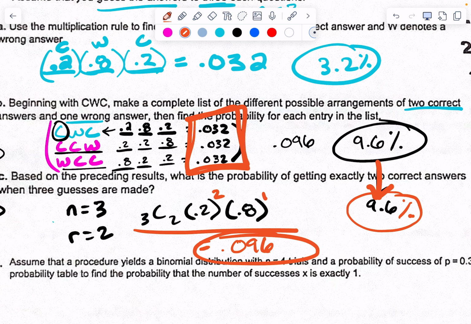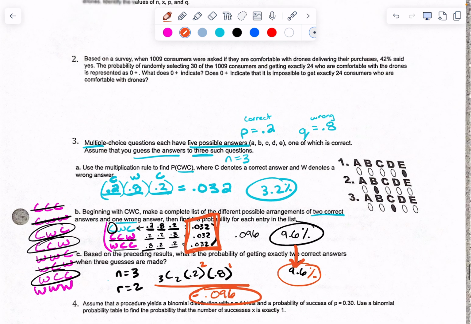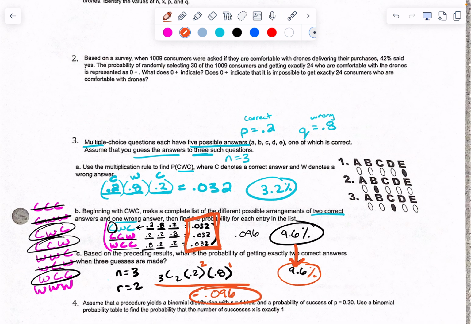Got it? That's what the binomial probability does. It takes out of the equation the order, right? It says in any order. That's what a combination does. In a combination, order doesn't matter, as long as I'm getting 2 correct and 1 wrong. Clear as mud? Okay, there you go. That's number 3. All right, moving on.